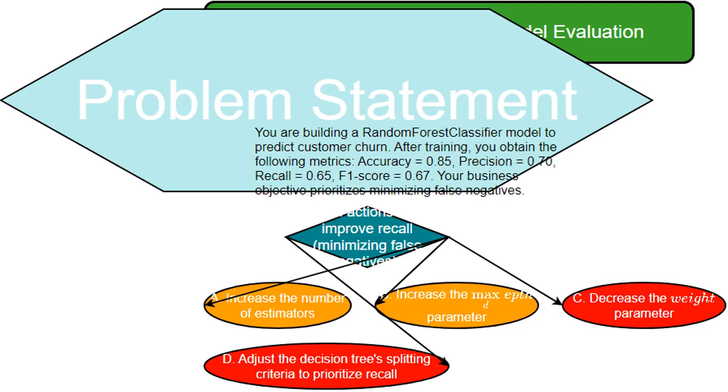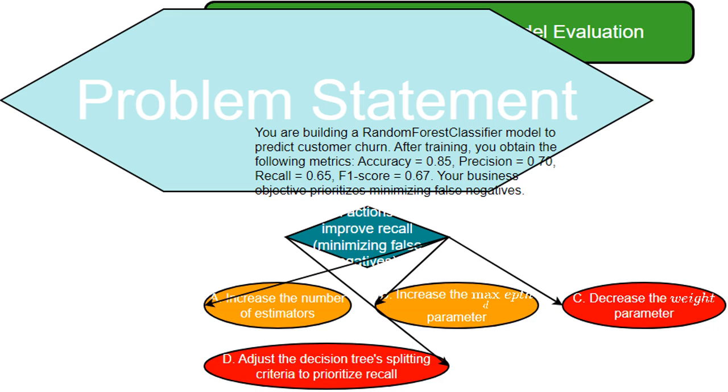I'm building a RandomForestClassifier model in Sklearn to predict customer churn. I've trained it using features like age, tenure, and monthly bill. After testing, I get accuracy equals 0.85, precision equals 0.70, recall equals 0.65, F1 score equals 0.67.